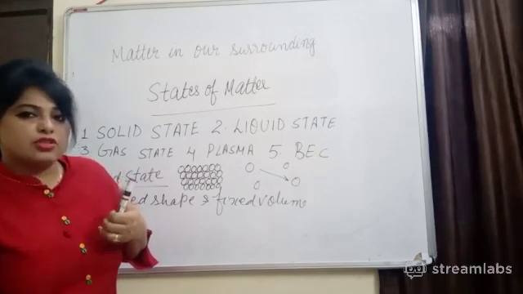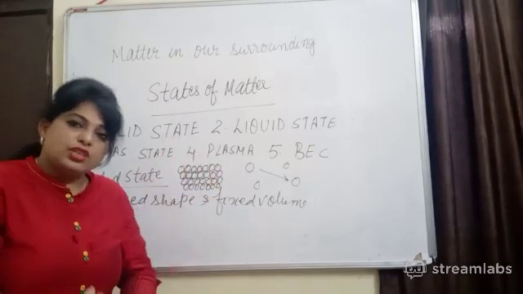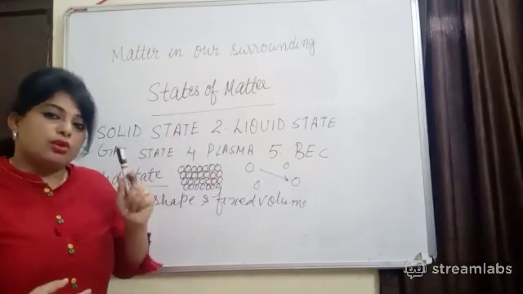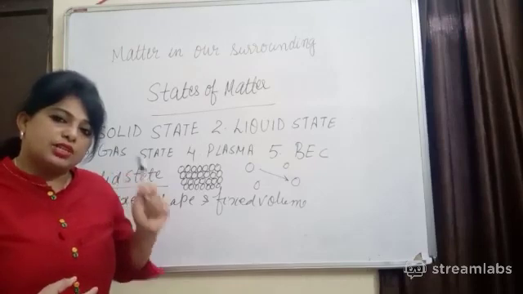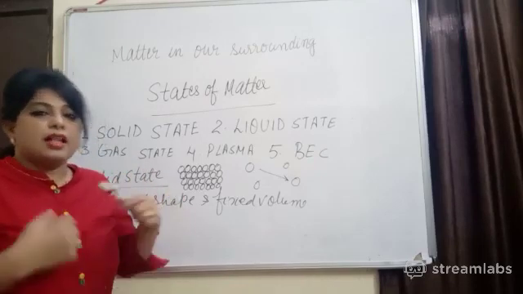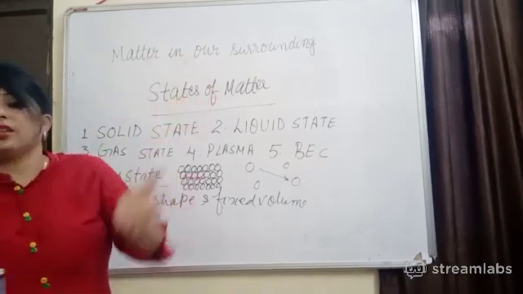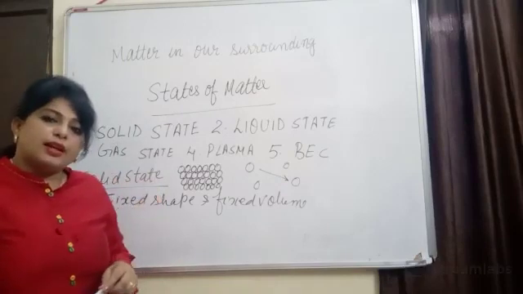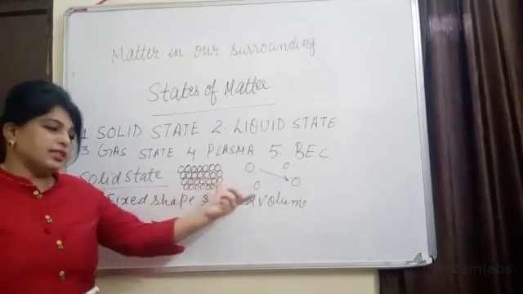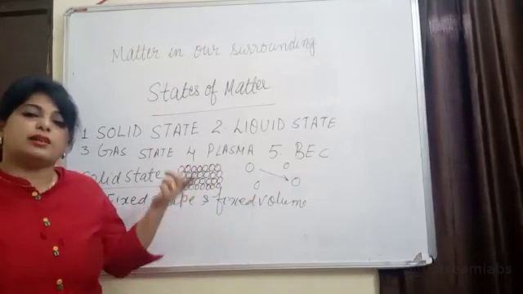Air is also a mixture of gases, so both have interparticle space, so they can diffuse into each other. And I told you one more thing, the gaseous state particles have maximum kinetic energy, so they can move faster, and that is why in a fraction of a second the smell of perfume can reach the other corner. So which state of matter can diffuse faster? The gaseous state. Why? Because there is a maximum interparticle space.